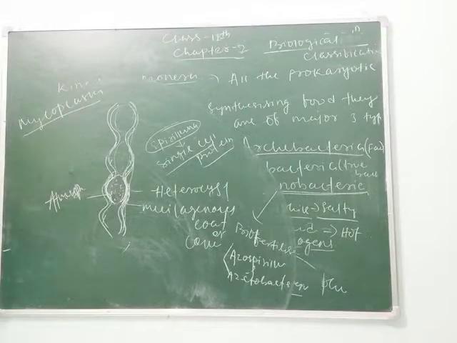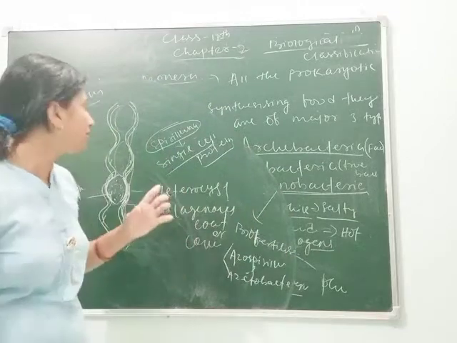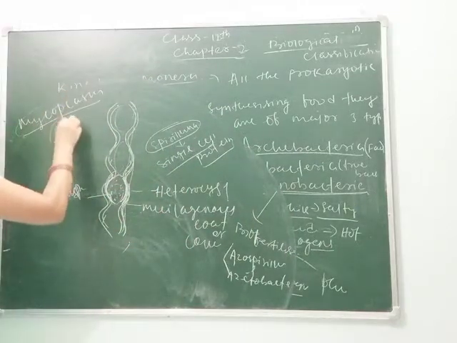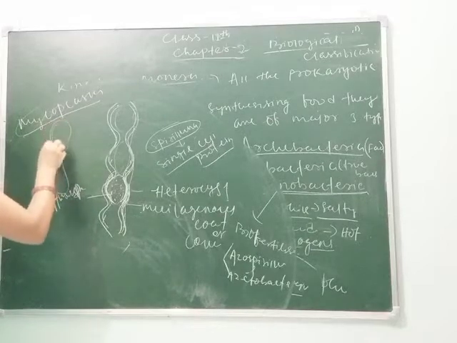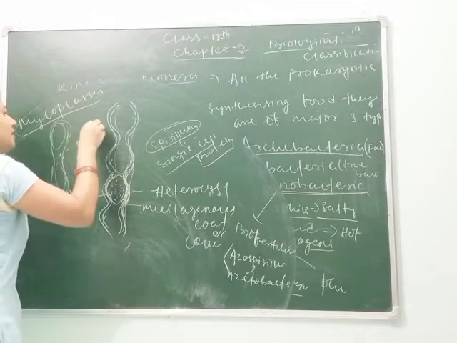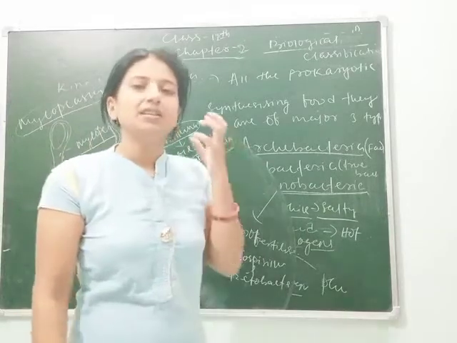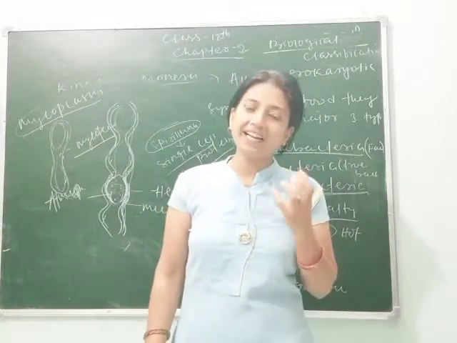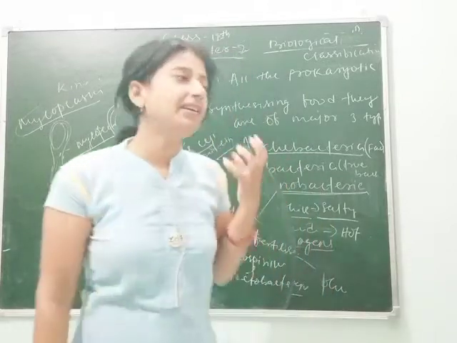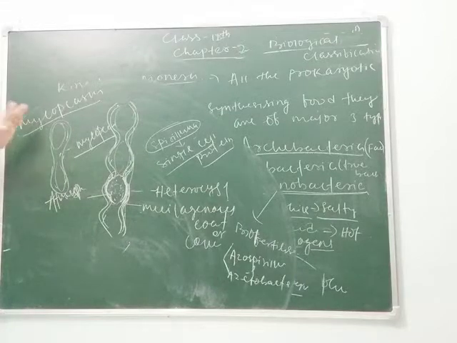It can survive in very drastic conditions, without oxygen, without any suitable condition. This Mycoplasma can survive and they reproduce by means of binary fission. This is the diagram of Mycoplasma. Simply you can write: Mycoplasma is the smallest prokaryotic bacteria till now. They lack a cell wall, but still it is very harmful to plants, animals and human beings as it causes many diseases to human beings. Clear, students? So this is all about your kingdom Monera.